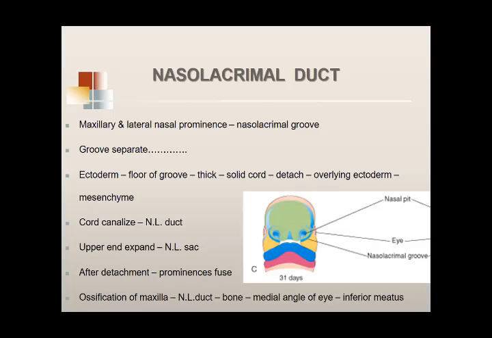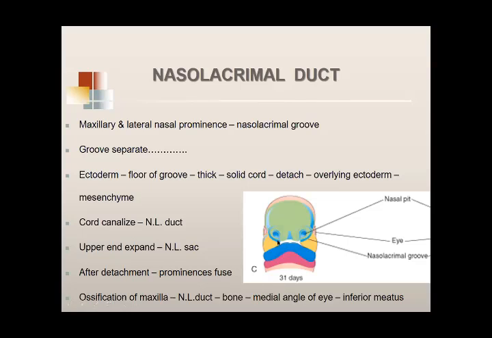This solid rod now gets separated from the underlying mesenchyme. Okay? So now we have a solid rod lying between the mesenchyme and the overlying ectoderm. This rod canalizes and it gets converted into the nasolacrimal duct.